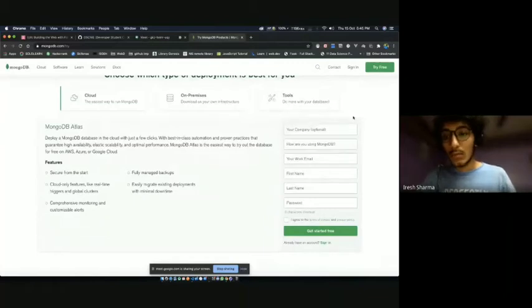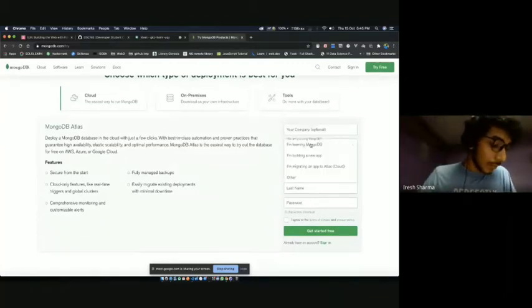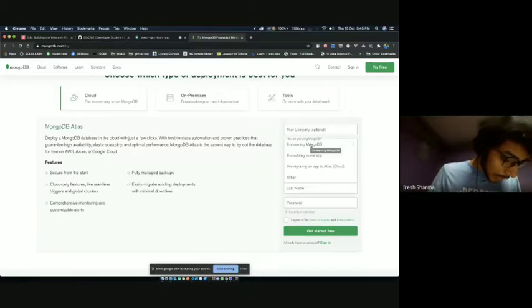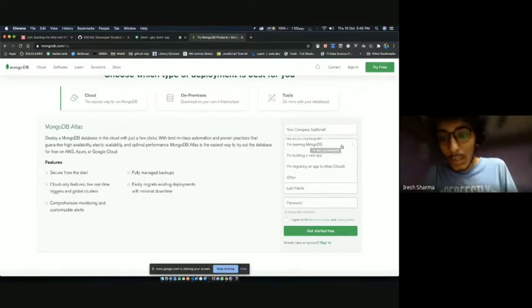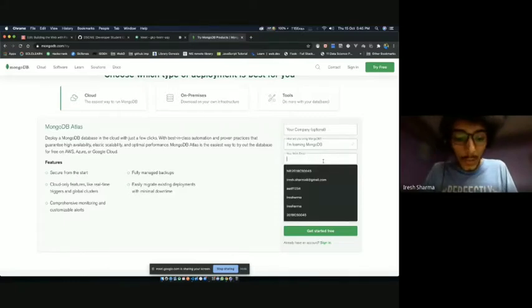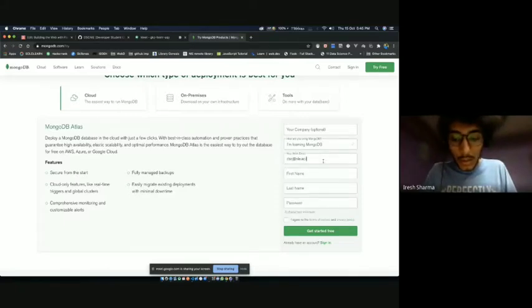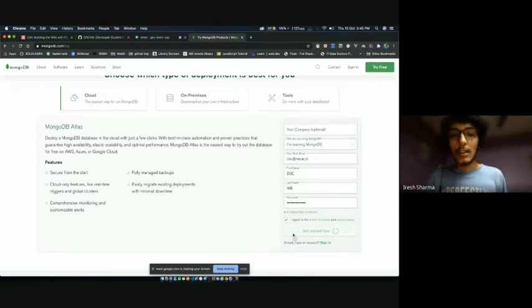Company name is optional. I don't own a company. Okay, Kaushal, just bear with me for 5 minutes. People who don't have a MongoDB account or a server, I'll just make one for them. So I'm learning MongoDB. Your email would be dsc@mi.bc.in. First name, let's name it dsc. Last name NIE. Let's make a password. Agree and get started.